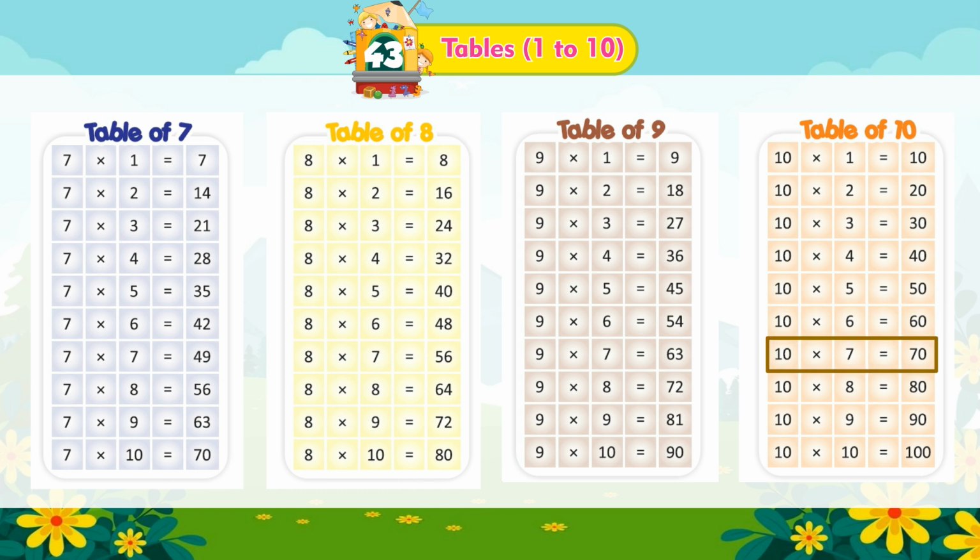10 multiplied by 7 is equal to 70. 10 multiplied by 8 is equal to 80. 10 multiplied by 9 is equal to 90. 10 multiplied by 10 is equal to 100.